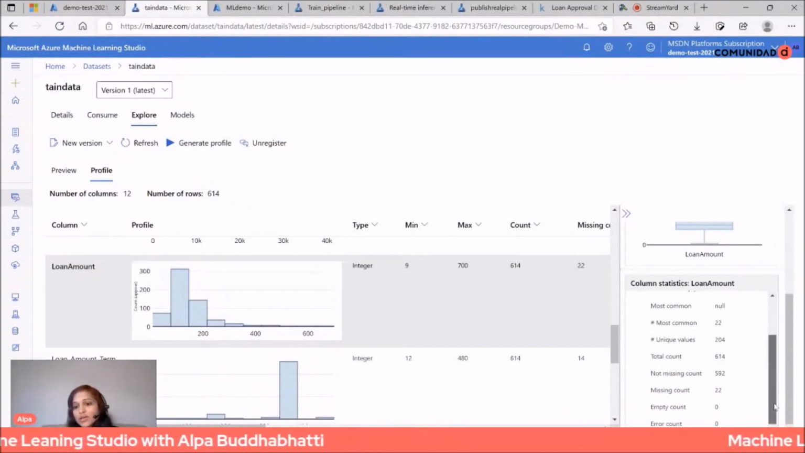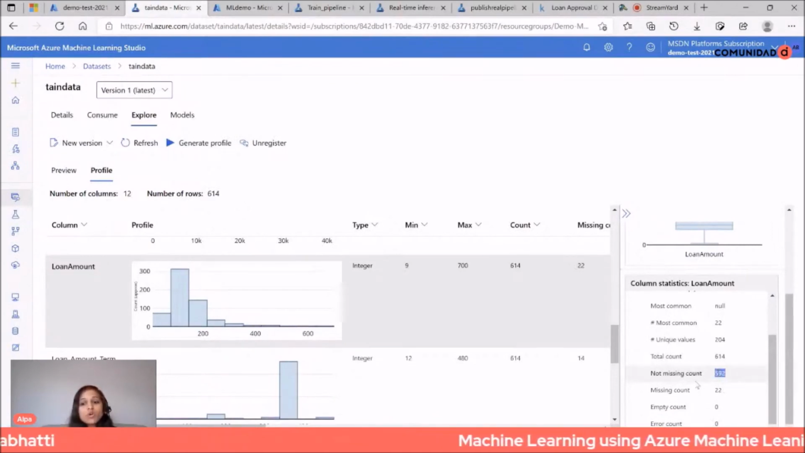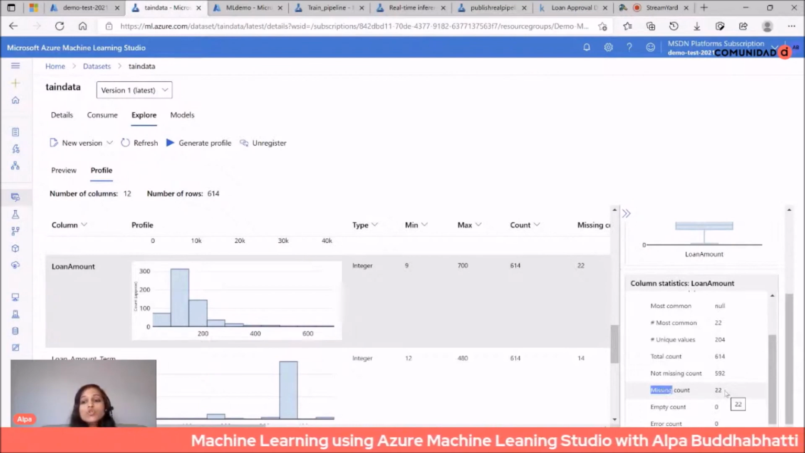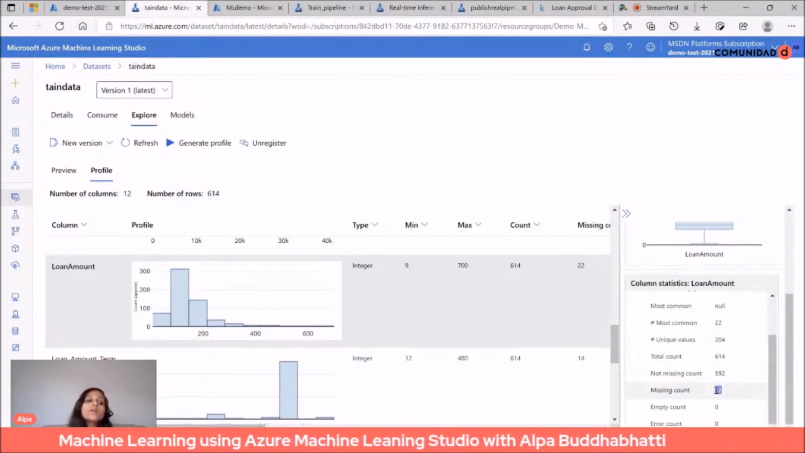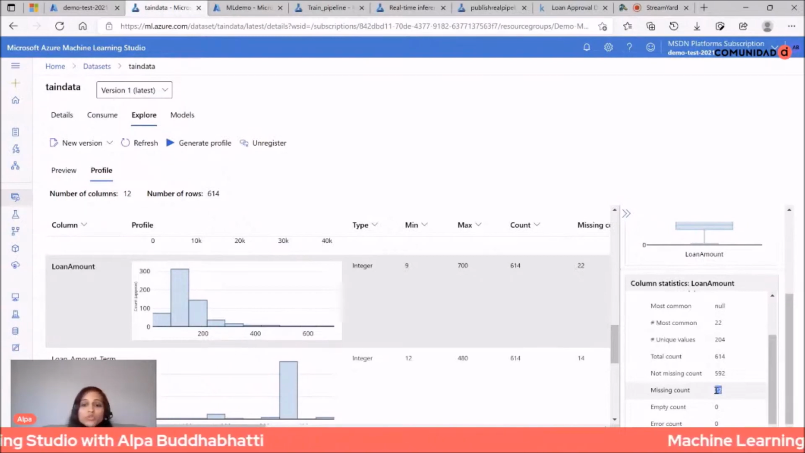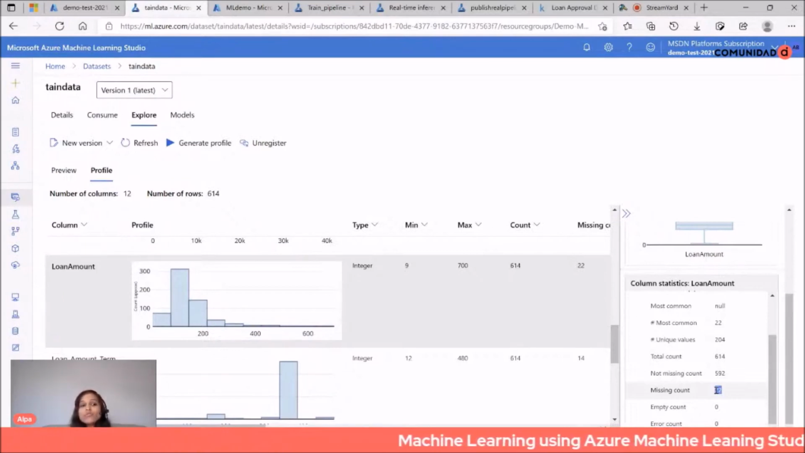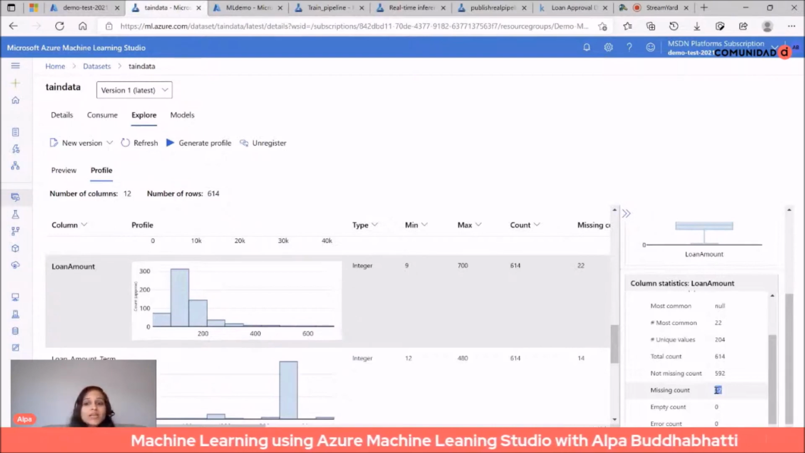So you see here the total count, the non-missing count, and the total number of missing count: 22 rows where our loan amount is missing. So this is not accurate data. I have to remove this data, or I can replace it with a default value if it's missing, because otherwise it won't accurately predict my target value.